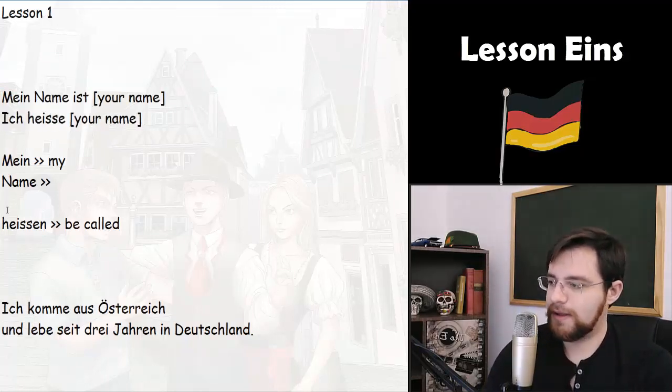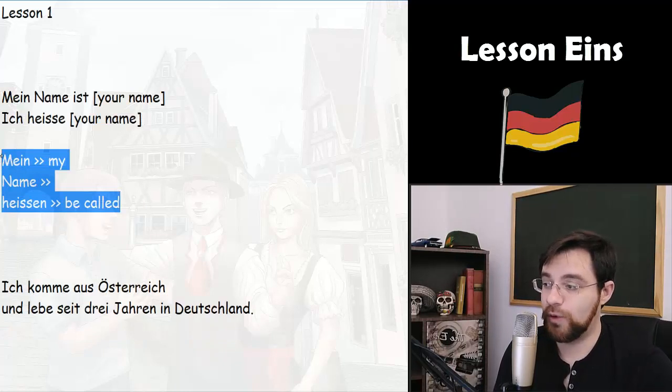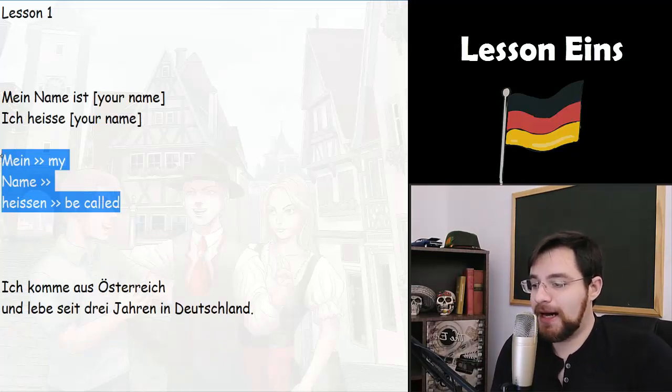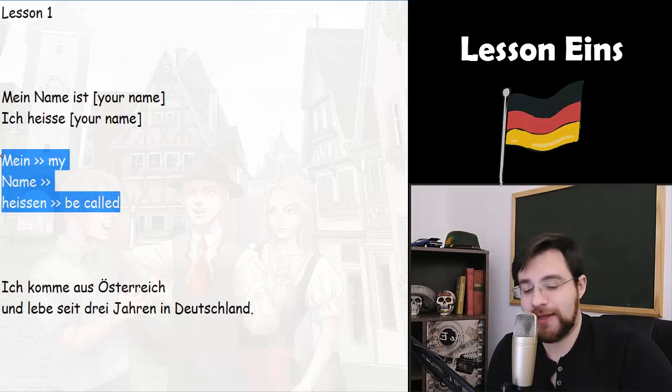Okay, and here are the first German words you're gonna see. I want to remind you that the first words you learn in a new language are the most difficult ones to memorize. At the beginning, you may forget 9 of 10 new words you learn.